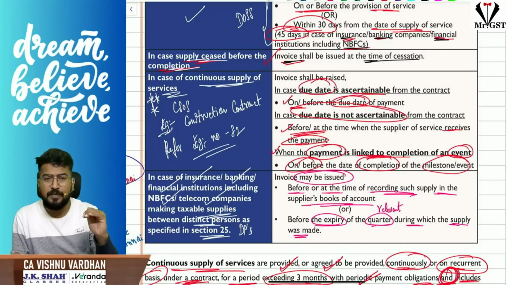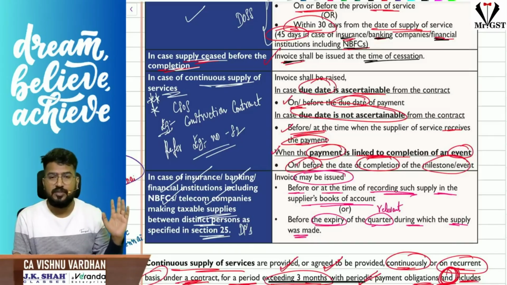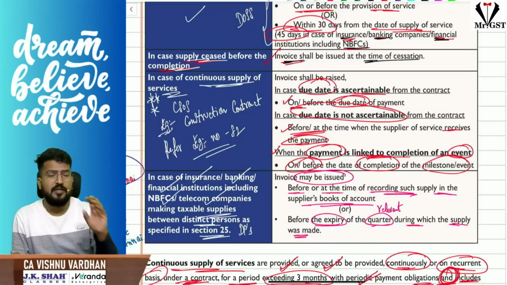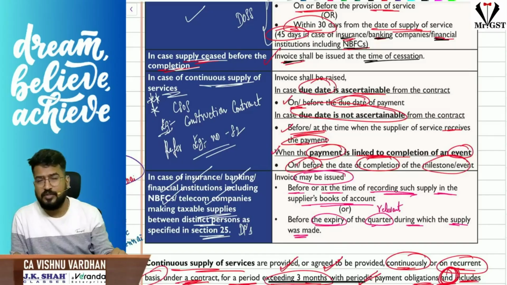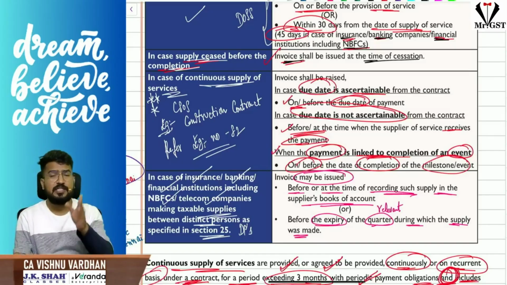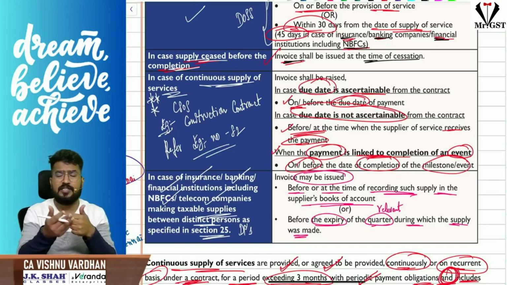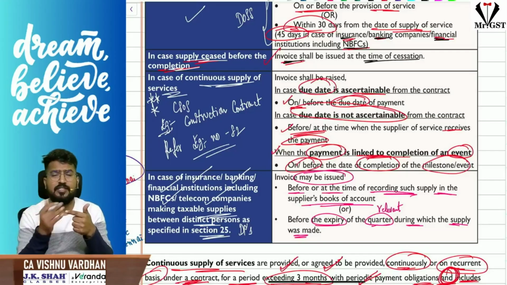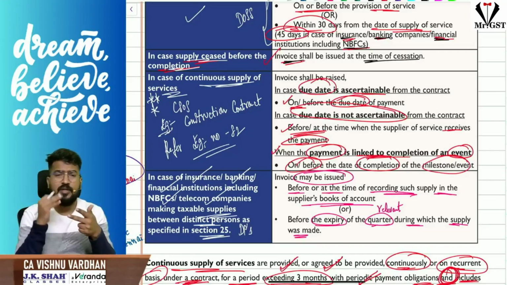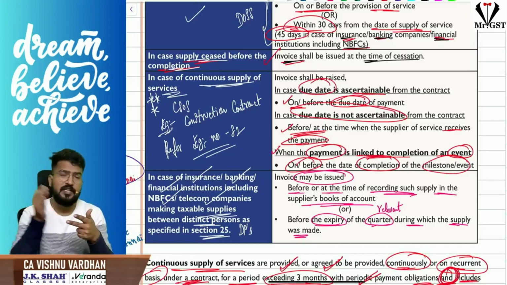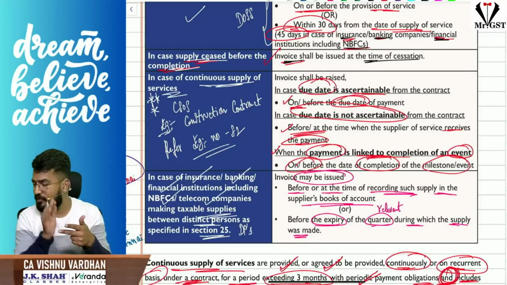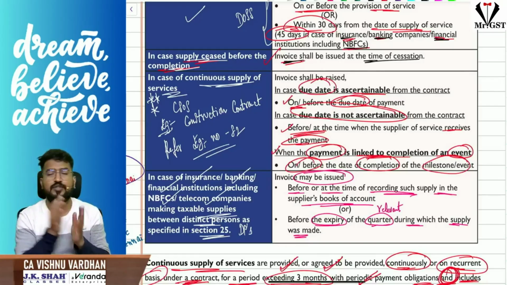Only after completion of that, supplier can raise the invoice. So at the time of completion of that milestone, he can raise the invoice. Clear? That is the point. So I repeat, continuous supply of services, what is the time limit to raise invoice? If due date is ascertainable, on or before the due date; not ascertainable, on or before receiving the payment. If the payment is linked to completion of an event, then on or before completion of such event, invoice has to be raised. So that is the concept.